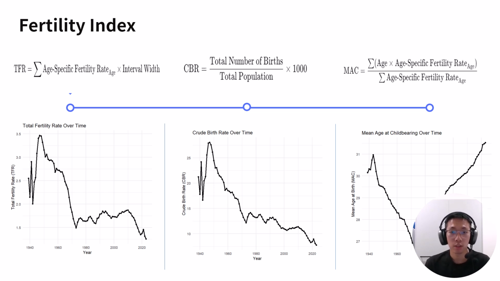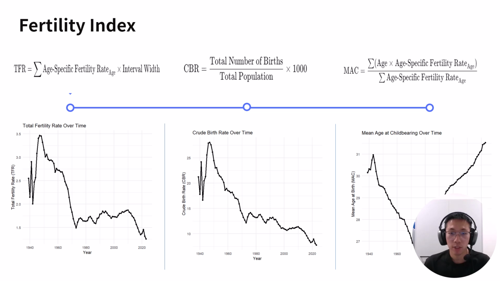Another measure is the crude birth rate, births per 1,000 people. This dropped after the mid-19th century due to fewer births and an aging population. Lastly, the average age of the mothers at childbirth first dropped, then rose after the 1970s. This likely reflects more education, better healthcare, and changing social norms.